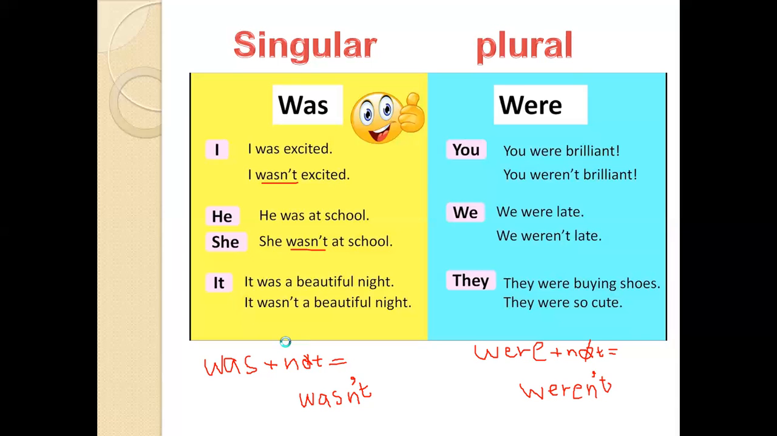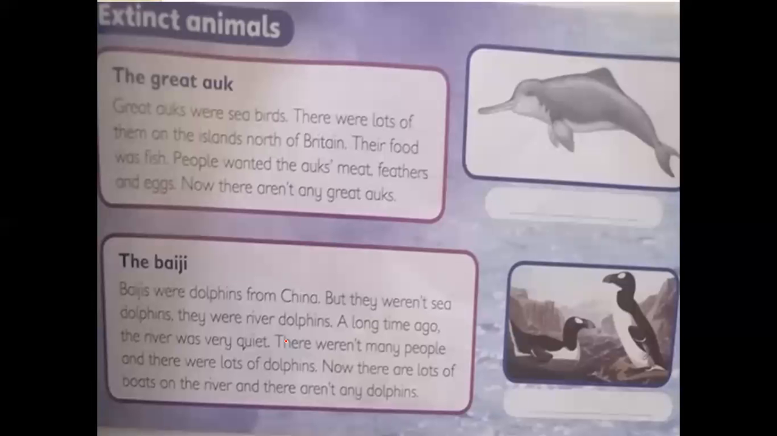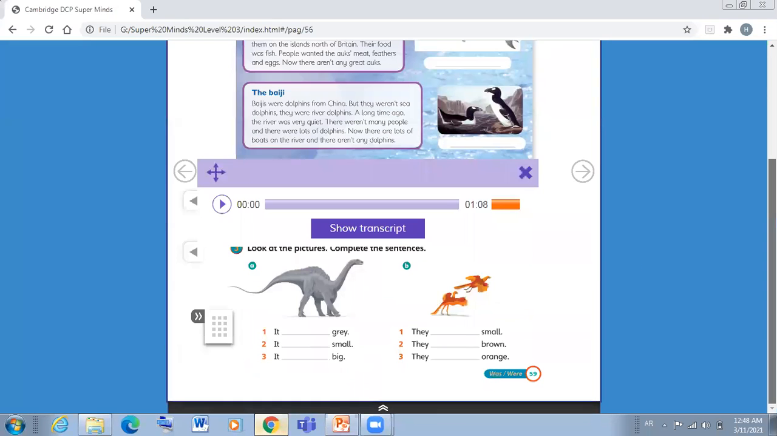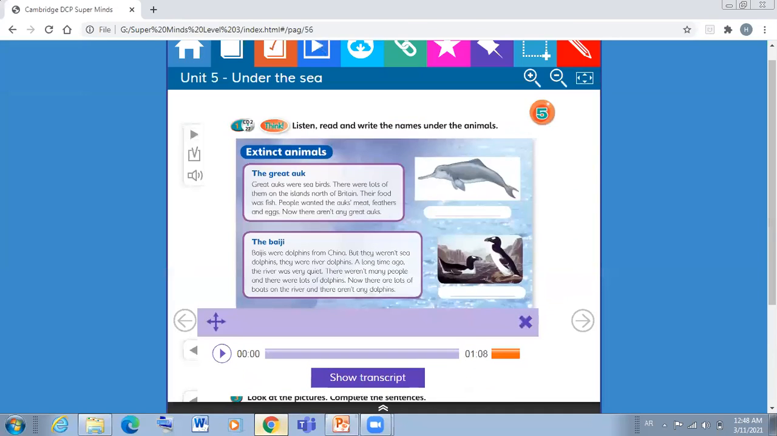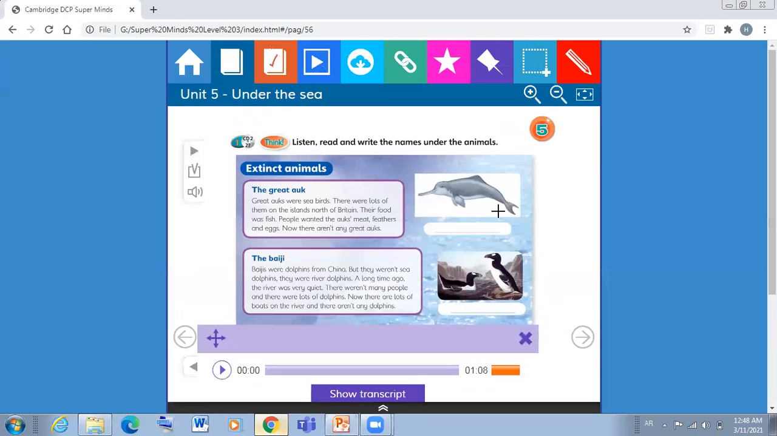Now I want you to open your student's book. Open your student's book, page 59, page 59. Here we are going to talk about extinct animals. We're going to talk about two extinct animals. They are the great auk and the Baiji. And here we have two pictures. We are going to write the name of the animals under the picture.